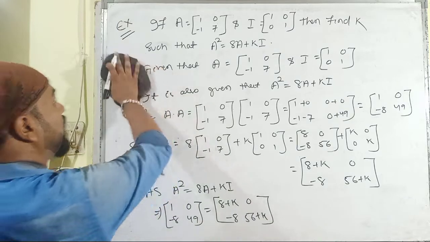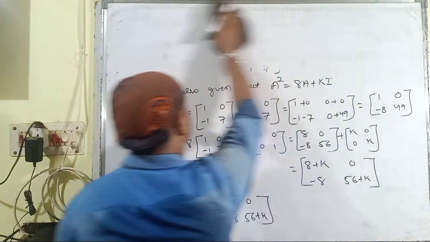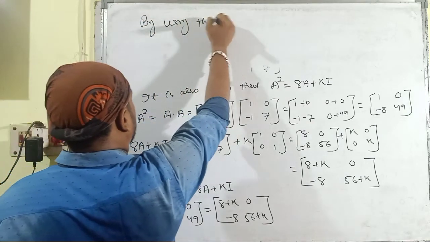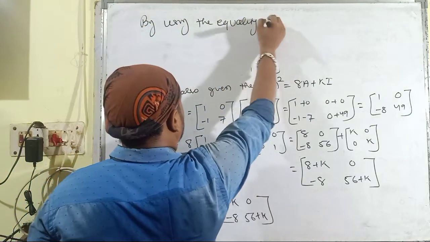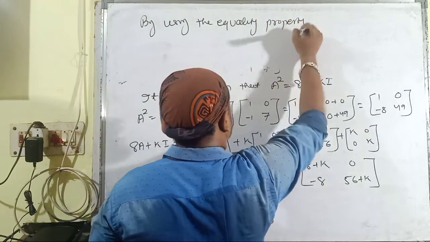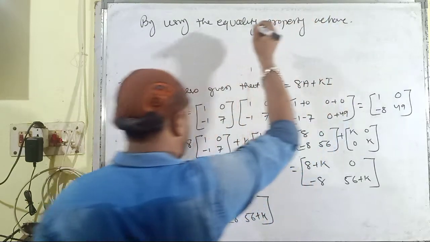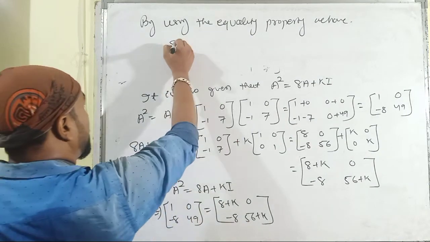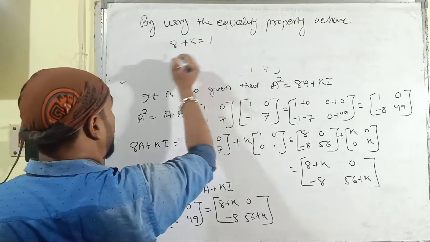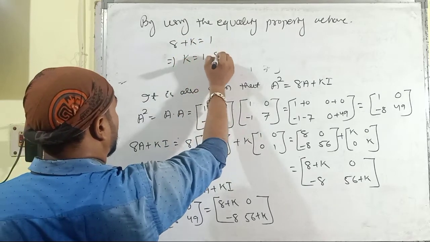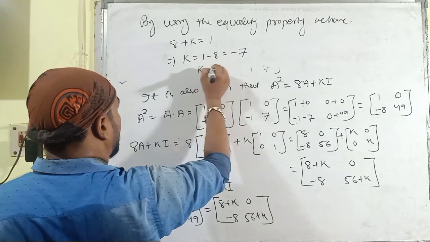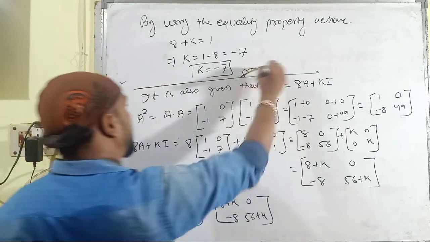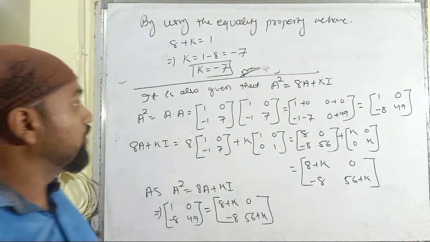By using the equality property, we just equate the first corresponding elements. 8 plus k is equal to 1. That implies k is equal to 1 minus 8, that is equal to minus 7. So it is the proof of the problem number 4.